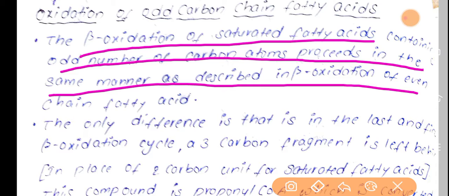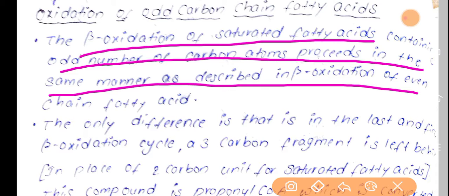So in case of beta oxidation in the even chain, what happened? We have got a 2 carbon compound, that is acetyl CoA, as the end product. But here a 3 carbon compound, succinyl CoA, will be the end product.